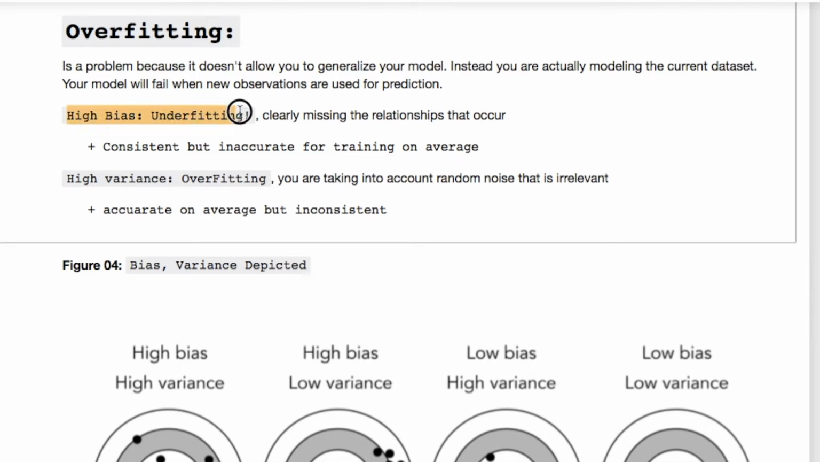High bias causes underfitting, which will mean you have low variance, and you're clearly missing the relationships within your data, which means that your model is too simplified. Now, you may get consistent results, but you're inaccurate for training on average. Whereas if you have a high variance, you may be overfitting and you're accounting for actual noise, which is irrelevant. But in turn, you get an accurate model on average, but it's just inconsistent.